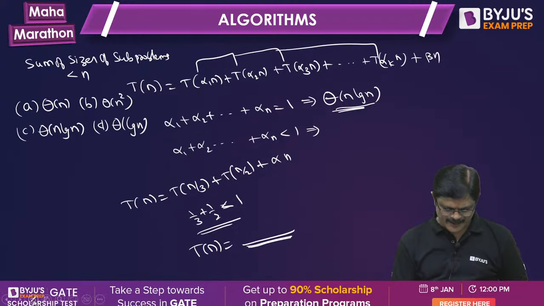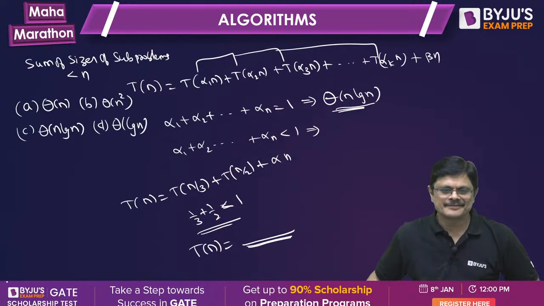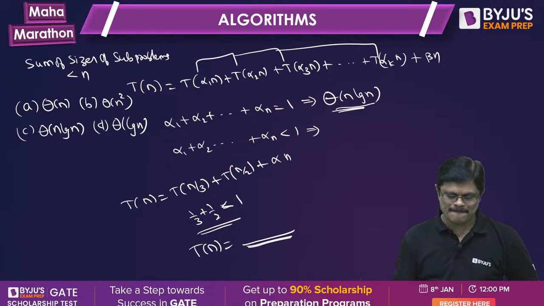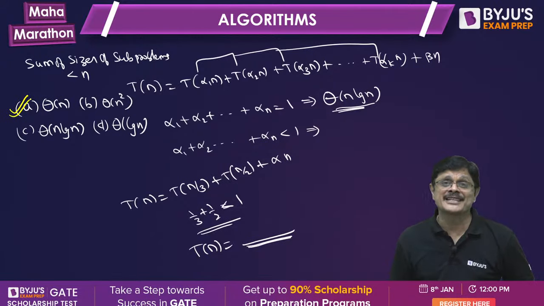Which one is correct? Anyone? I gave a hint. In the formula series discussion, I did this. Theta n. When the sum of sizes of the subproblems is less than n, it is theta n.